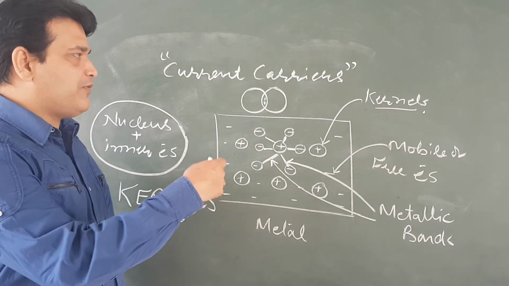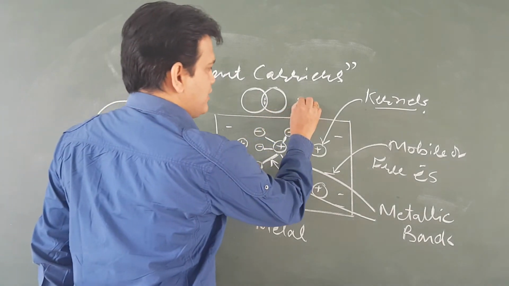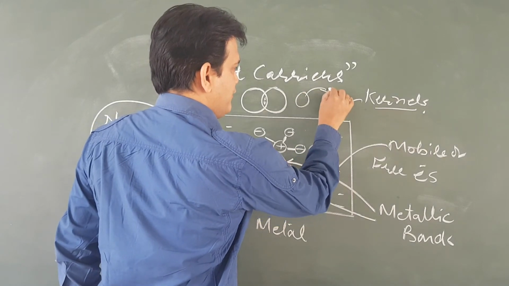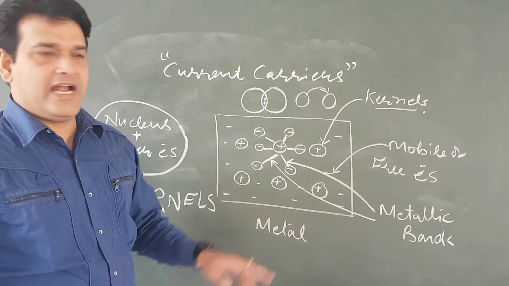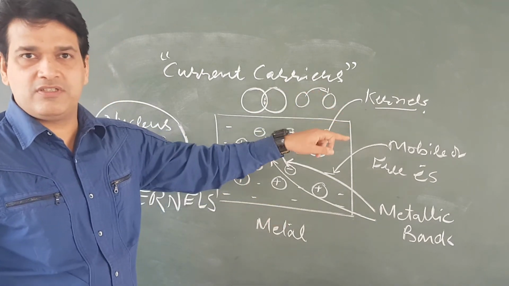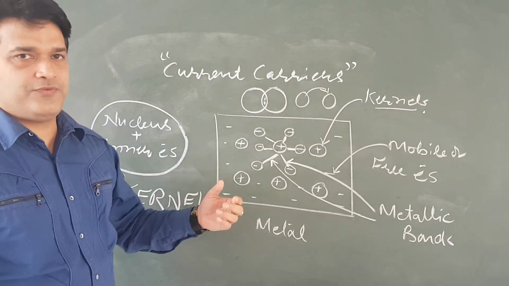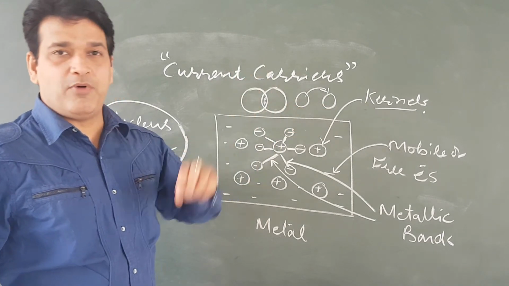In ionic bonds, an electron is ejected from one atom to another, and there is transference of electrons, which is the cause of the ionic bond.